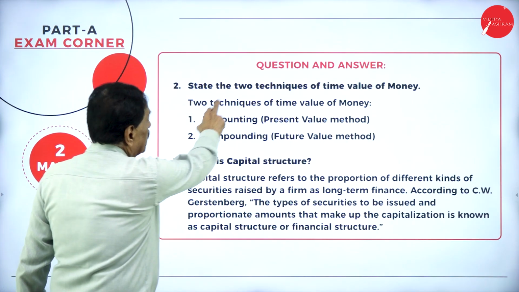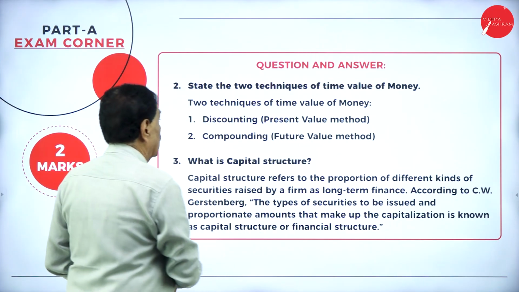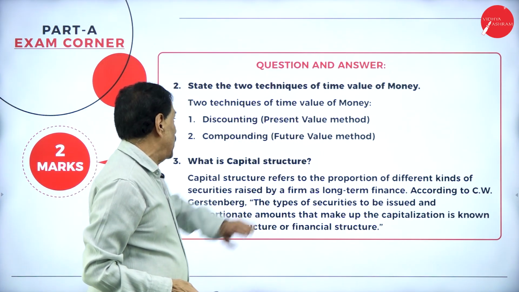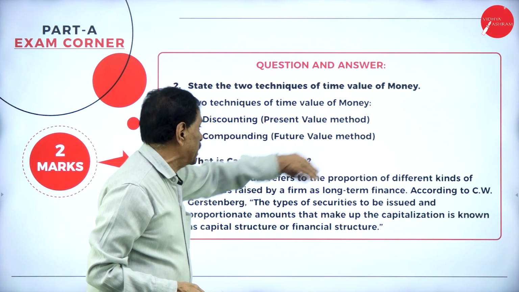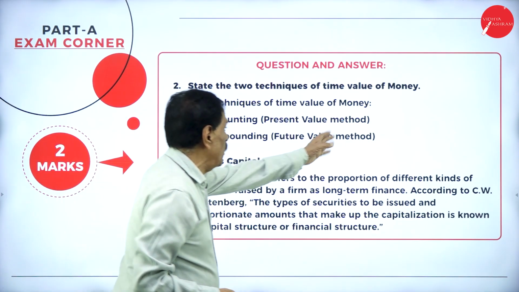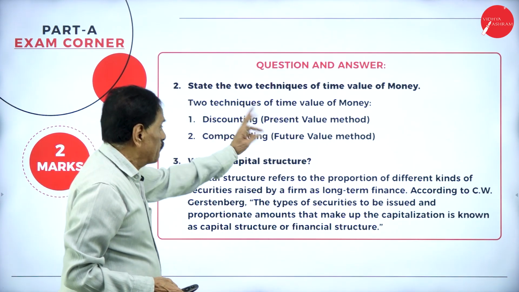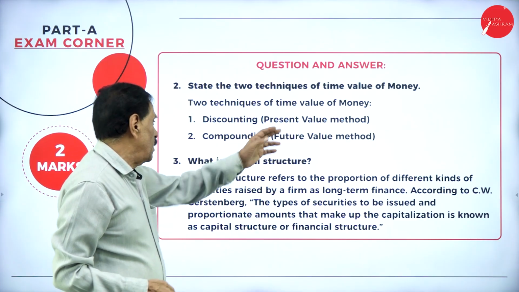Then, state the 2 techniques of time value of money. The 2 techniques of time value of money are nothing but discounting, the present value method, and compounding, the future value method. So, 2 methods: present value method, future value method.